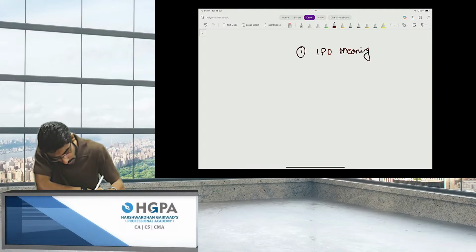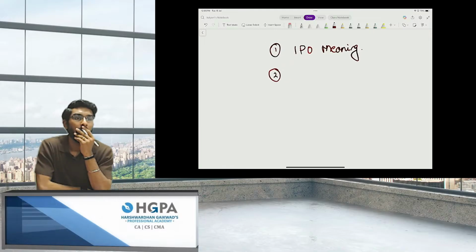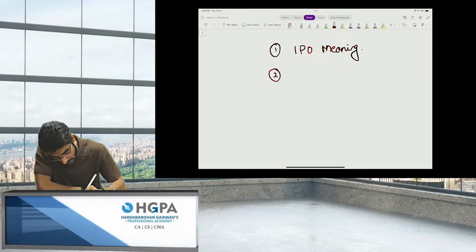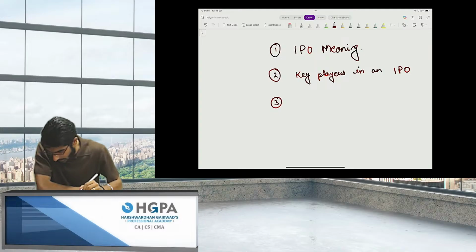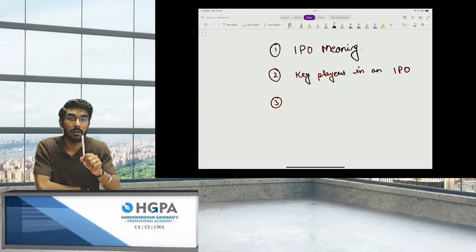Now that we have understood the meaning of IPO, we understood the key players involved in an IPO.